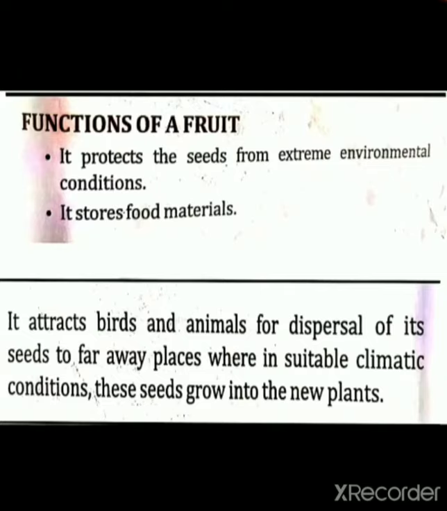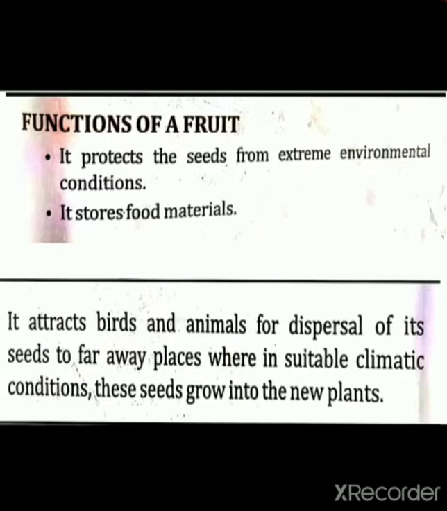Then it stores food materials. Yes, in the fruit only the food materials are stored, in the form of the fruit which we are eating. Okay, then it attracts birds and animals for dispersal of its seeds to far away places where, in suitable climatic condition, these seeds grow into the new plants.